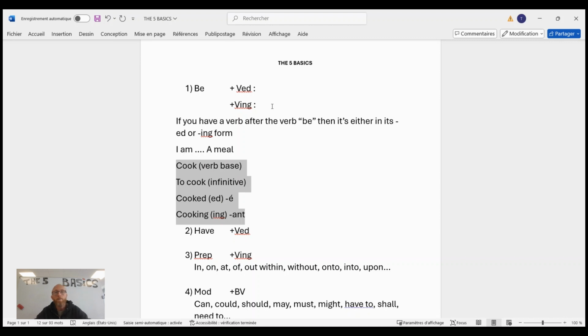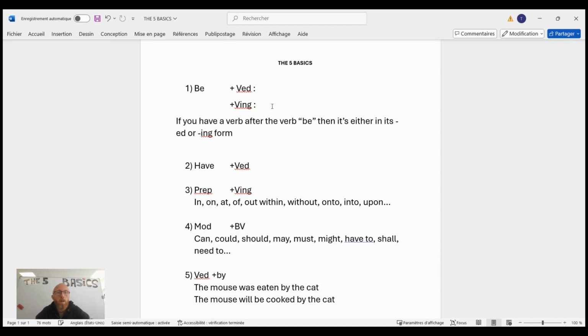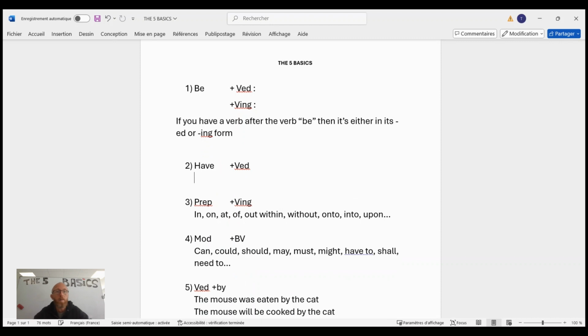So ideally, this rule is going to help you actually save some time and simplify the equation, divide it by 2, in order for you to be more efficient. Besides, even outside of a TOEIC, it should help you correct yourself on a mistake that is very classic for us French speakers. Moving on, you have the second rule. So if the first was quite complex, the second one is a bit simpler.